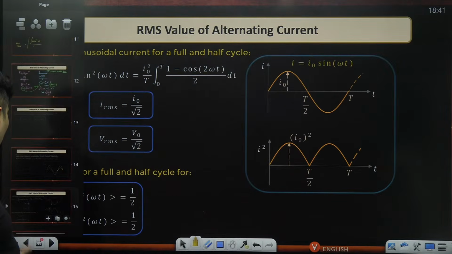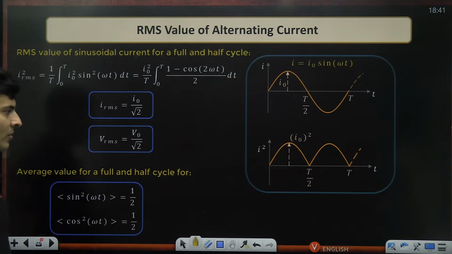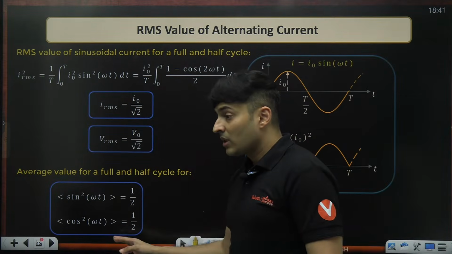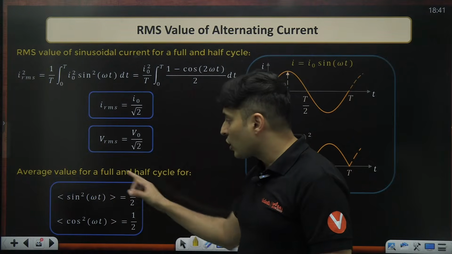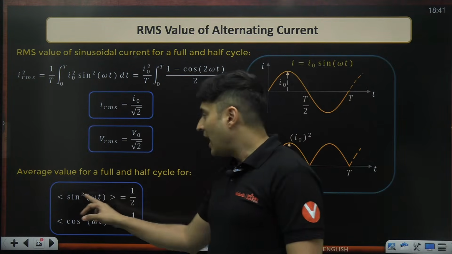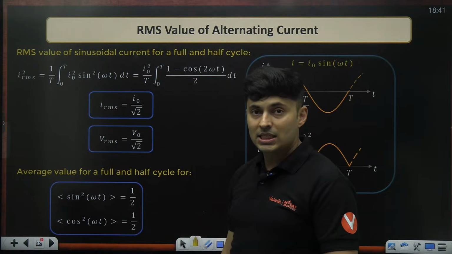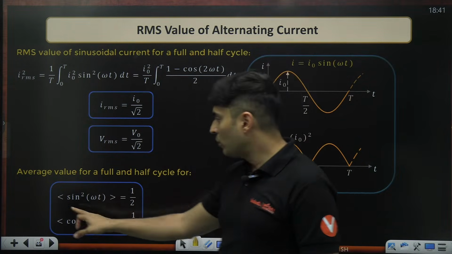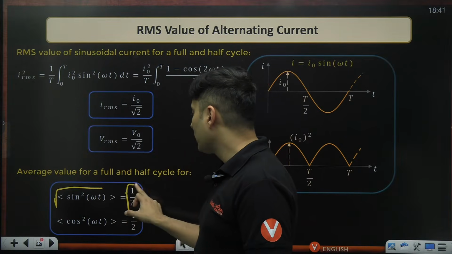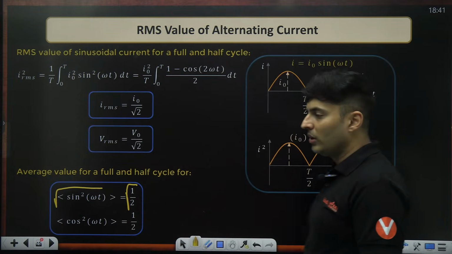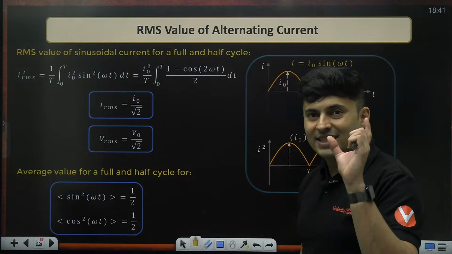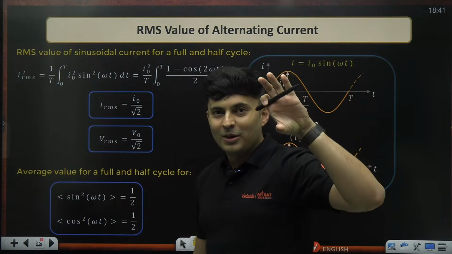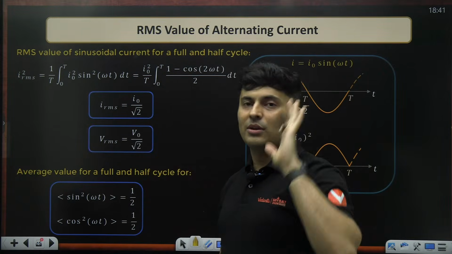And if you do that operation for a sine wave or for a cosine wave, doesn't matter, then the average value of the square of the sines comes out as half. So when you put this inside the root, you are going to get 1 by root 2. So for a sine square, the average is half, and the root of that will be 1 by root 2.